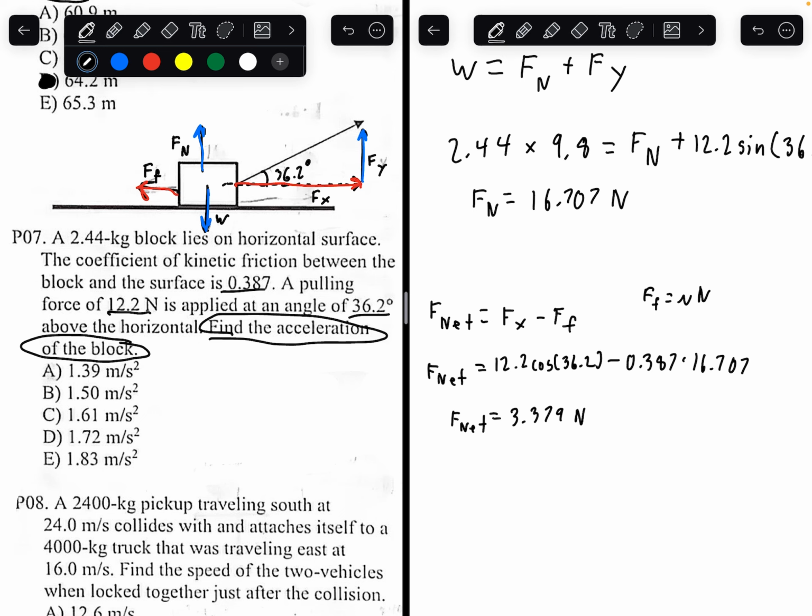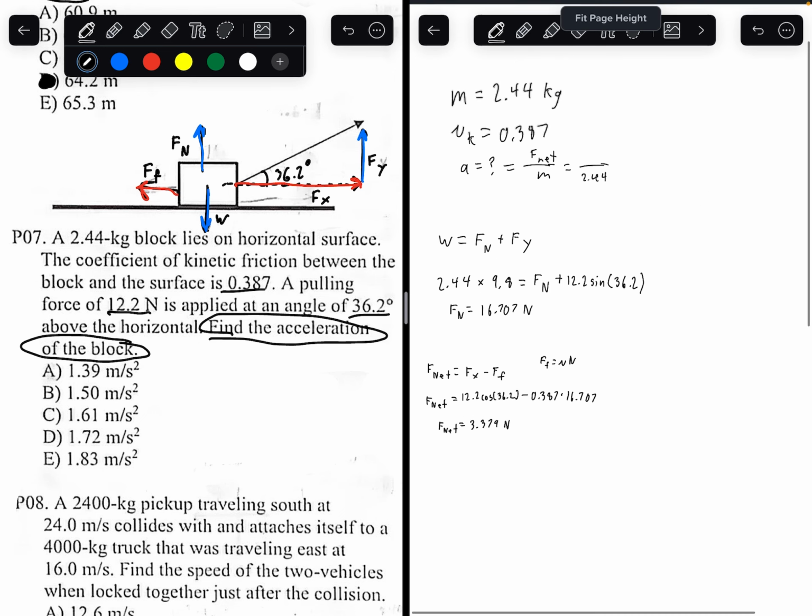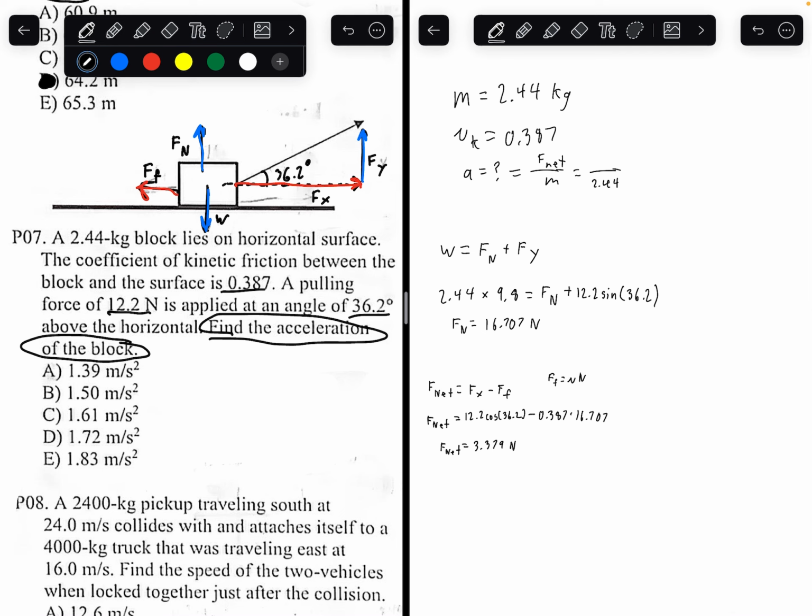Now, let's go back to our initial equation. Acceleration is net force over mass. So 3.379 divided by 2.44 would give us 1.3849. So the answer is 1.3849